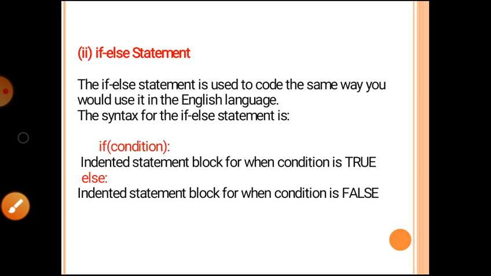Next, the if else statement. The if else statement is used to code the same way you would use it in the English language. The syntax for the if else statement is: if condition, an indented statement block for when the condition is true, and else, an indented statement block for when the condition is false.